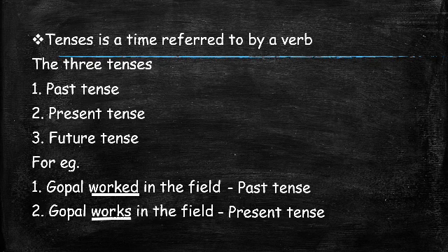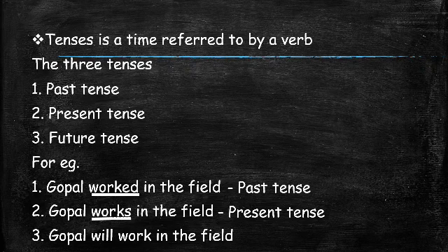Third example, Gopal will work in the field. Now again in this sentence, work is a verb and it is done by the noun, that is Gopal. But in the first two examples, there was no word such as will. Ed is in the past tense. We have seen the present tense. Now, words like will or shall, if used in a sentence, mean it is in the future.